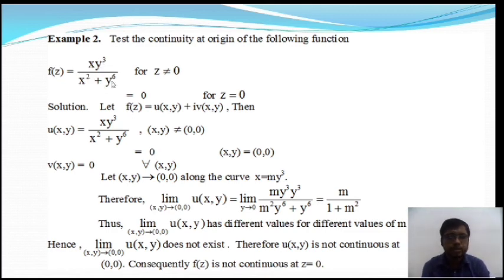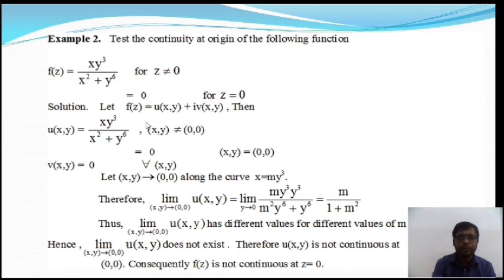Okay, so in that problem, similarly, I will use the same properties as the previous one. In the previous one we discussed the existence of the limit. So what is the existence of limit? I have already mentioned it in the previous couple of minutes: if for different paths the limiting values are different, then this limit does not exist. And if the limit does not exist, then this is not a continuous function. Okay, so we are going to discuss.